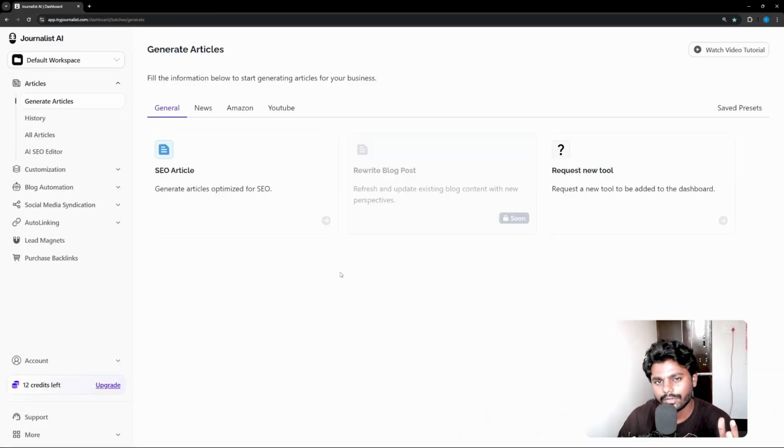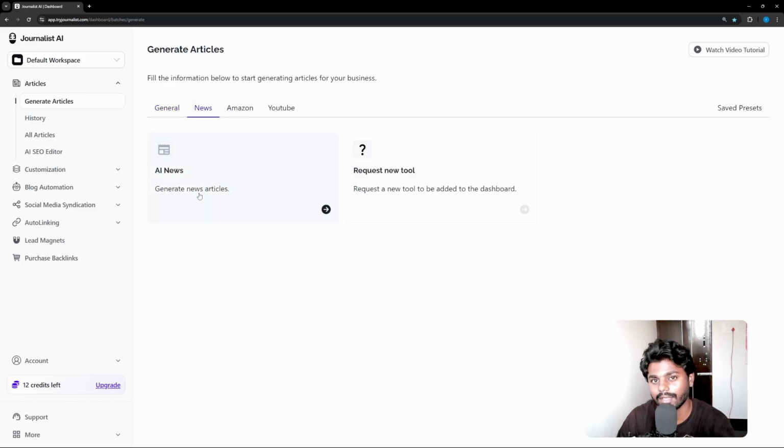Now I want to introduce you to the second AI tool, which is Journalist AI, which writes articles in a very humanized way. You can go to the Journalist AI dashboard, and under Articles you have the option to write SEO articles. Not only that, you can also write AI news, covering the latest, updated, factual content.